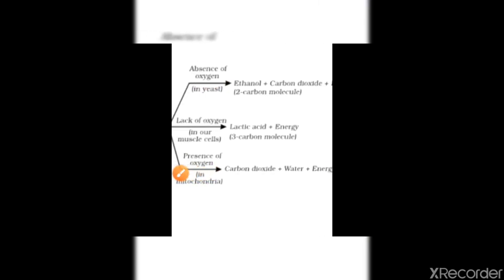So let's see, if the glucose is breaking down in the absence of oxygen, that means anaerobic respiration, what it is giving. It is giving us ethanol plus carbon dioxide plus a little bit of energy. In anaerobic respiration, that means in the absence of oxygen, glucose breaks down into ethanol plus carbon dioxide plus energy. We have these three things.